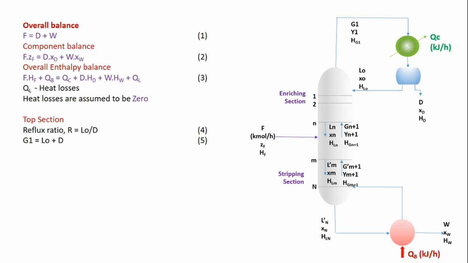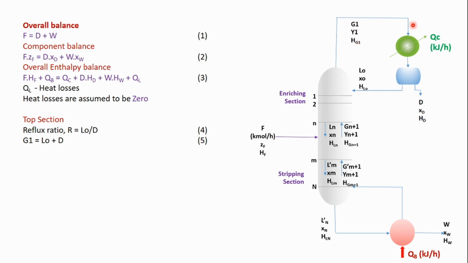Now if I write the balance for the top section, this is the region, where the reflux ratio R is L0 by D. So L0 is going as reflux, divided by the distillate product. This is the reflux ratio.